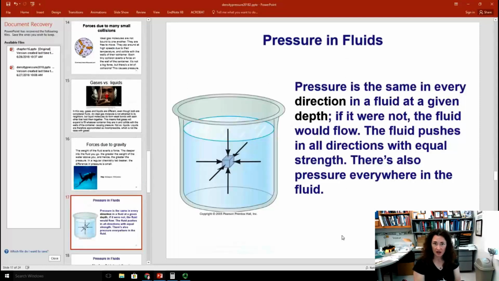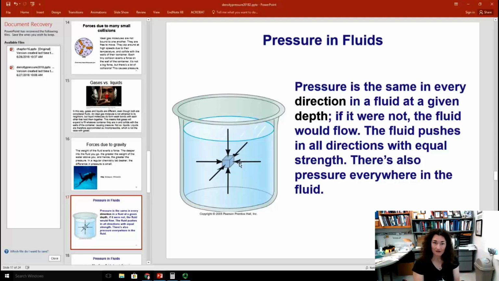Now, another important thing to understand about pressure in fluids is that pressure is the same in every given direction in a fluid if you're at the same depth. Okay, so if you take this little tiny bit of water right here in the middle of this container, the pressure is going to be in all directions. Remember, pressure is a scalar, okay? But the force is being exerted in all directions on that little unit cube, the imaginary unit cube of fluid inside there, okay? So it's pushing equally in all directions in, okay? It has to push in all directions with equal strength if the fluid is at rest.